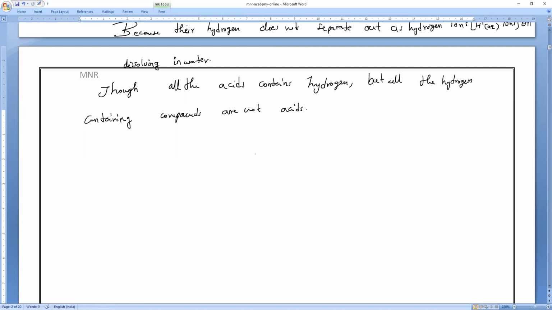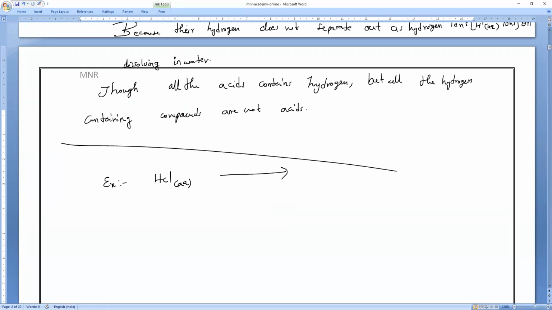The degree of ionization of strong acids is more than the weak acids. For example, for a strong acid, if you take HCl, will it be completely ionized or only partially ionized? It will be completely ionized to form H plus ions as well as chloride ions.